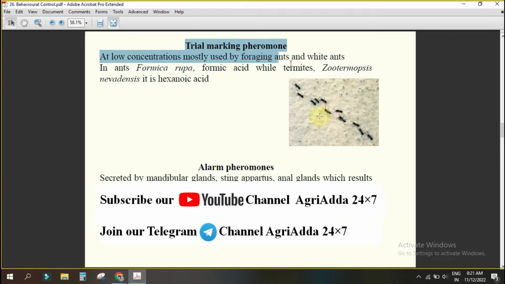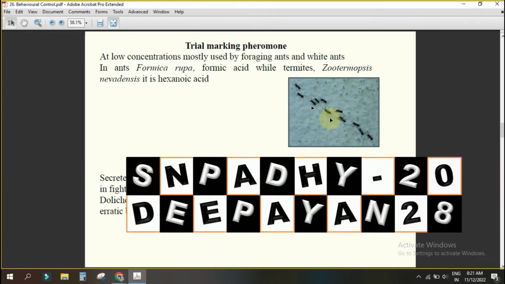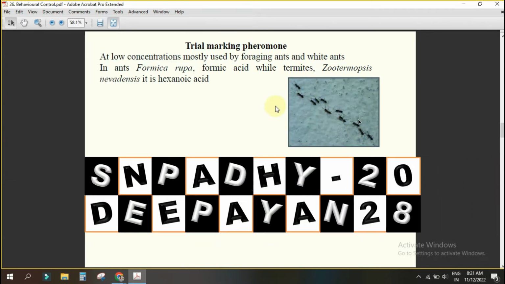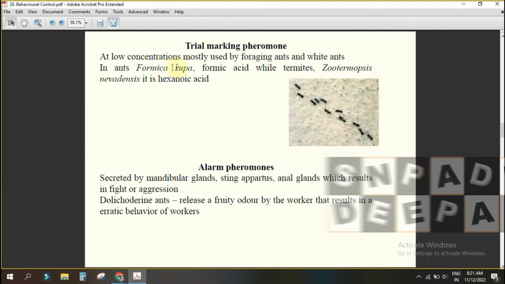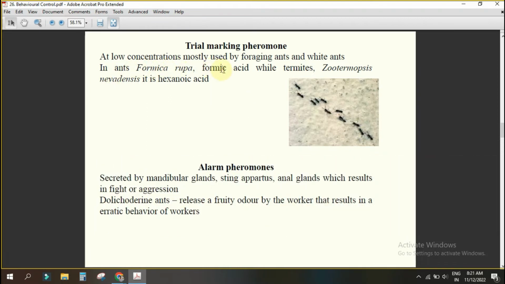Trail making. You know this one. You see these ants are making the trail. Why? Because they have the trail pheromone. Yes or no? In ants, Formica rufa, formic acid is the trail pheromone. In the case of termites, hexanoic acid is the trail pheromone.